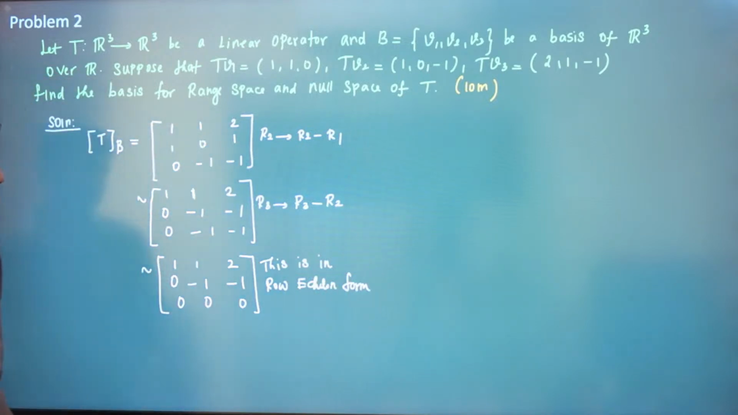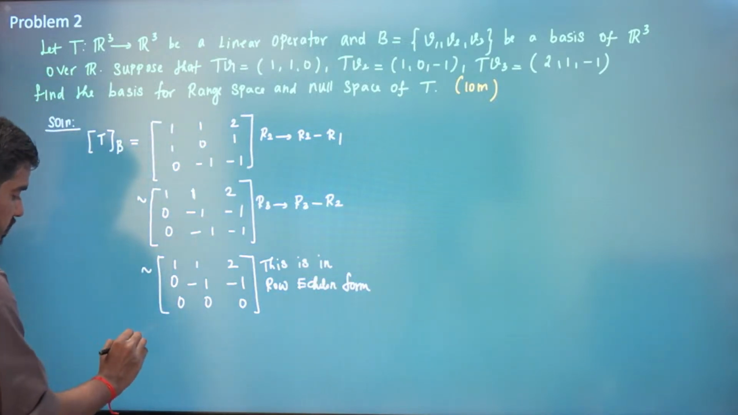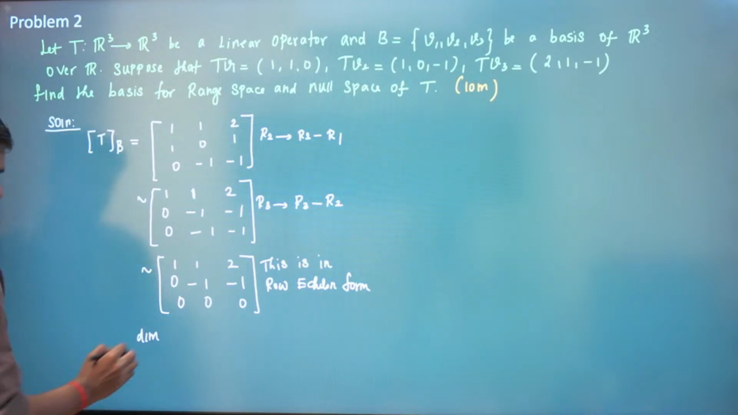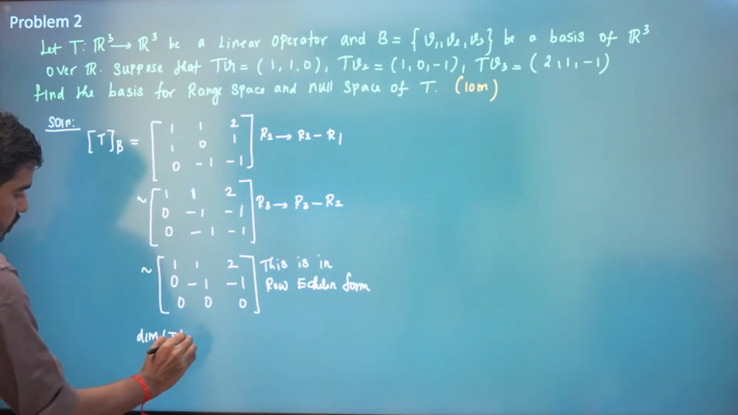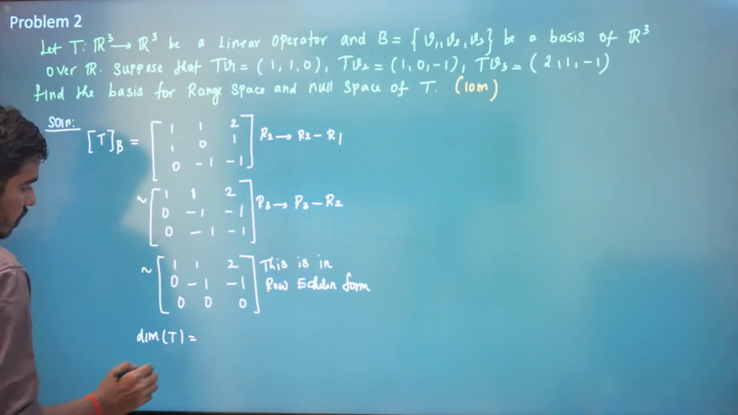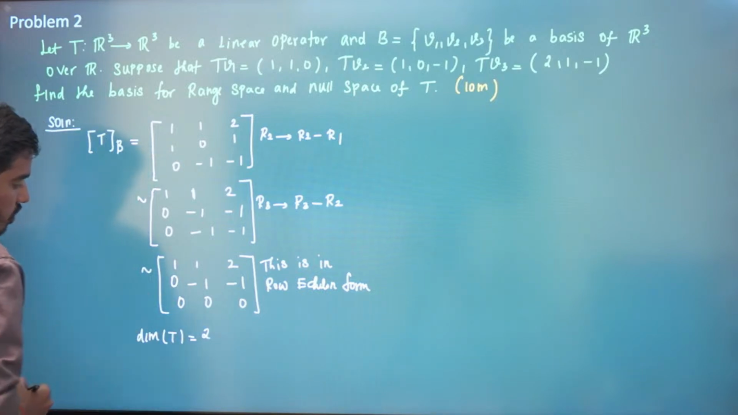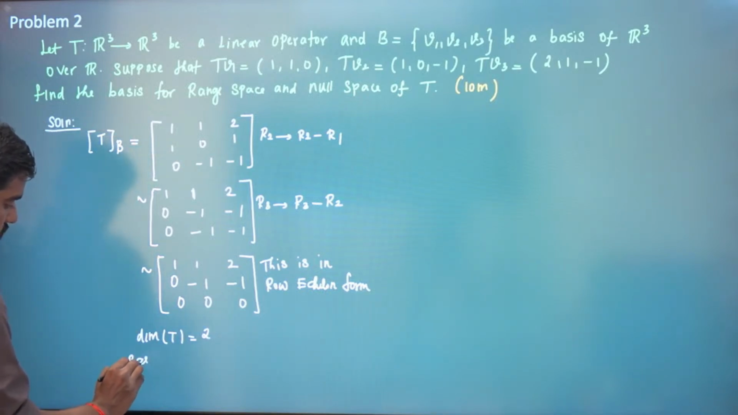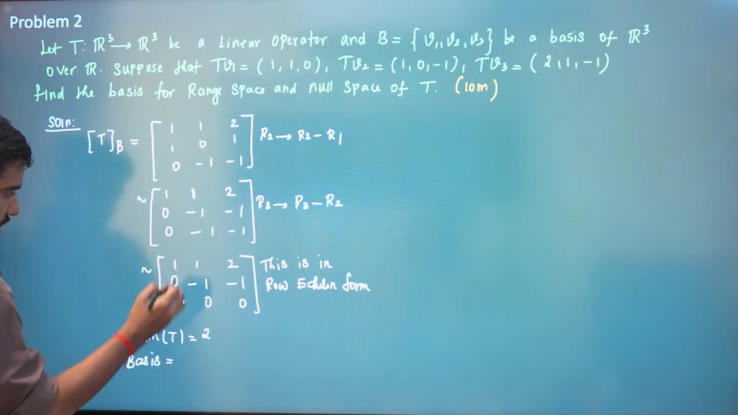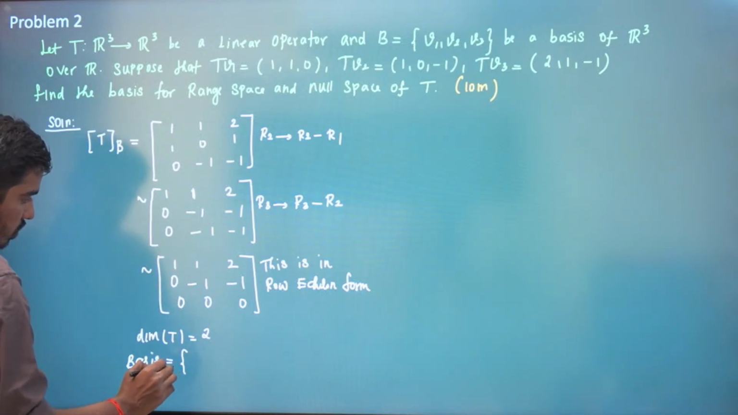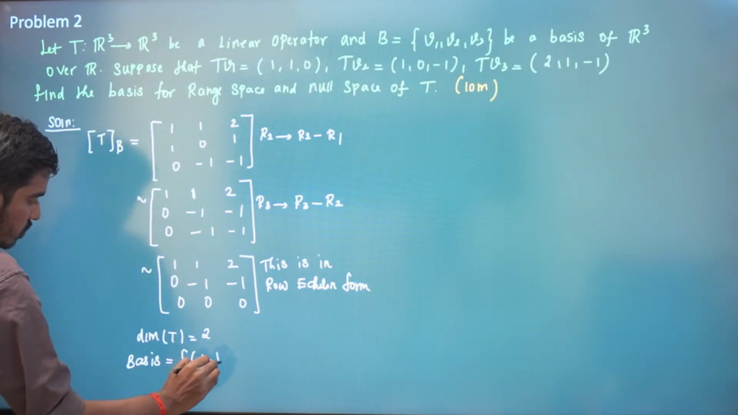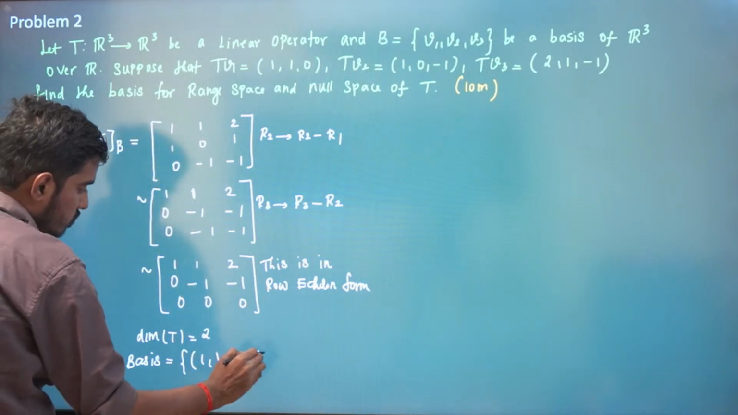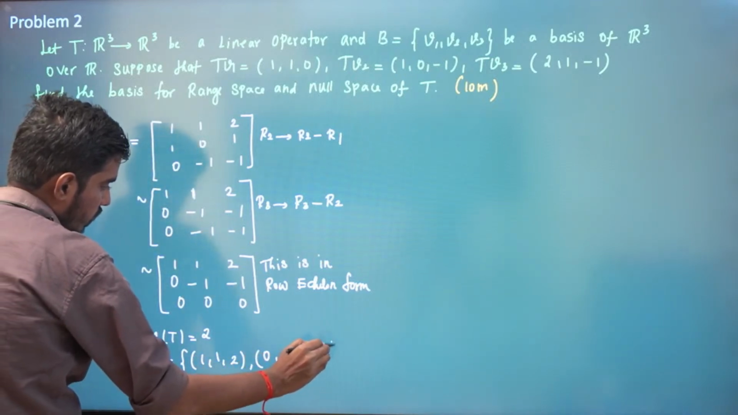This is in row echelon form, and what is the dimension of this? What is the dimension of T? It is nothing but 2, right? And what is the basis? You just write these two vectors. The basis is (1, 1, 2) and (0, -1, -1).